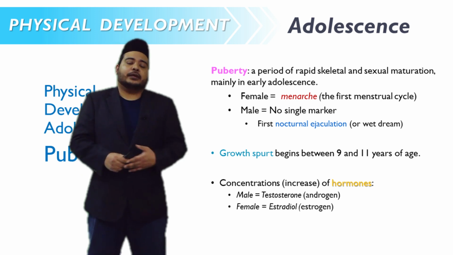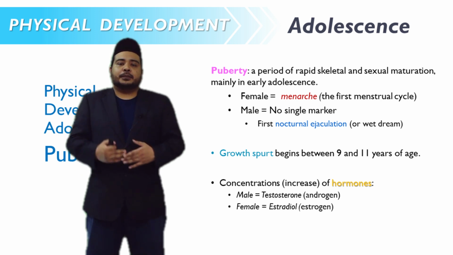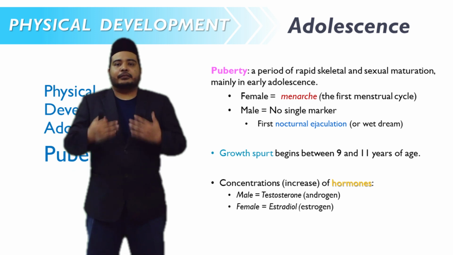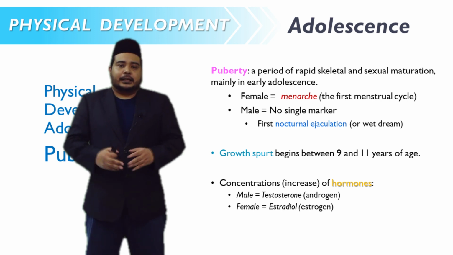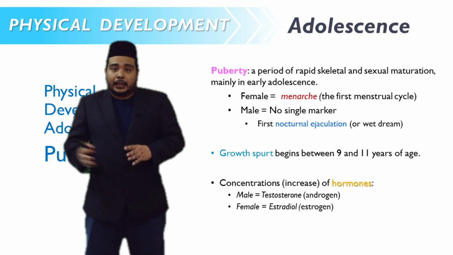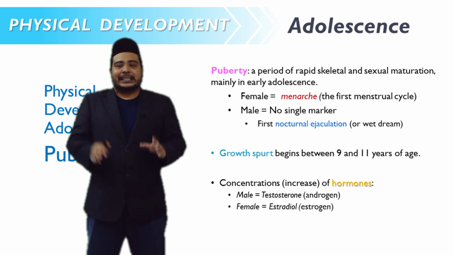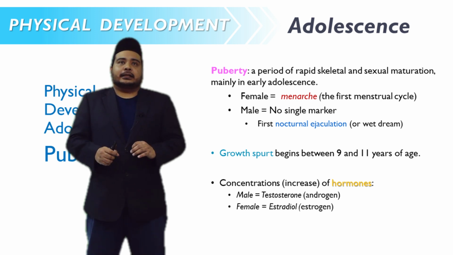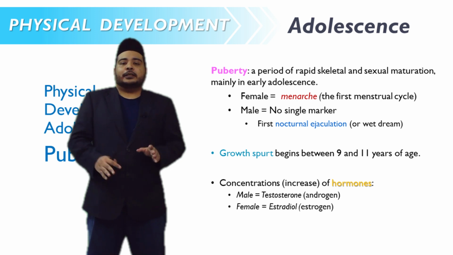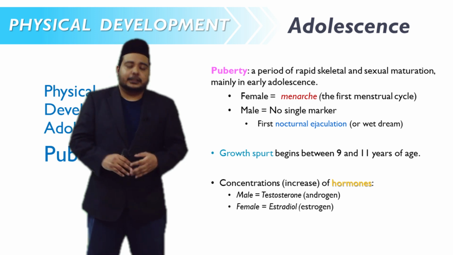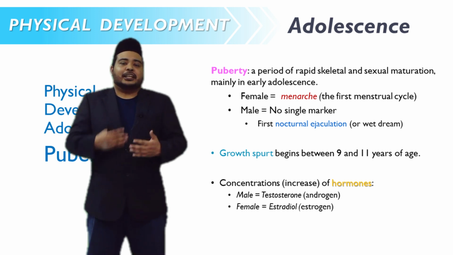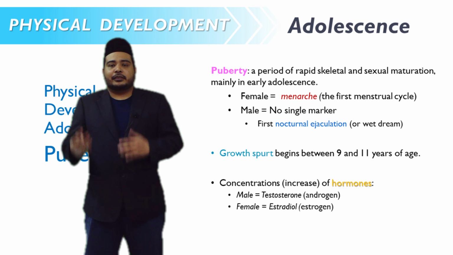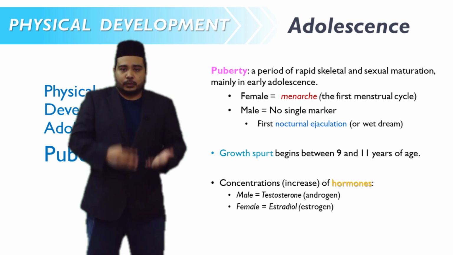For females, for example, they start to experience the menstrual cycle. The first menstrual cycle they experience during adolescence is called menarche. For males, there is no single marker for the puberty process in male adolescents. However, most discussion points towards the first experience of a wet dream or nocturnal ejaculation.